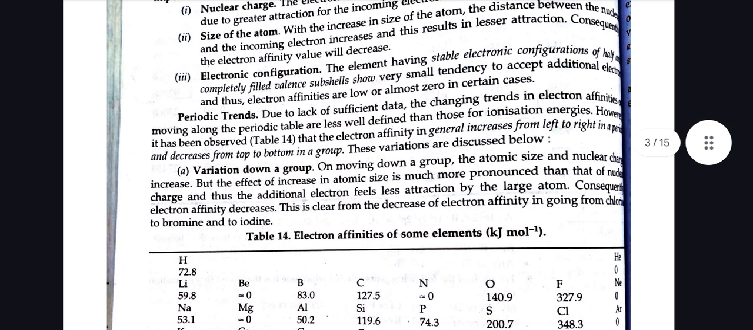However, it has been observed that electron affinity in general increases from left to right in a period and decreases from top to bottom in a group. These variations are discussed below.